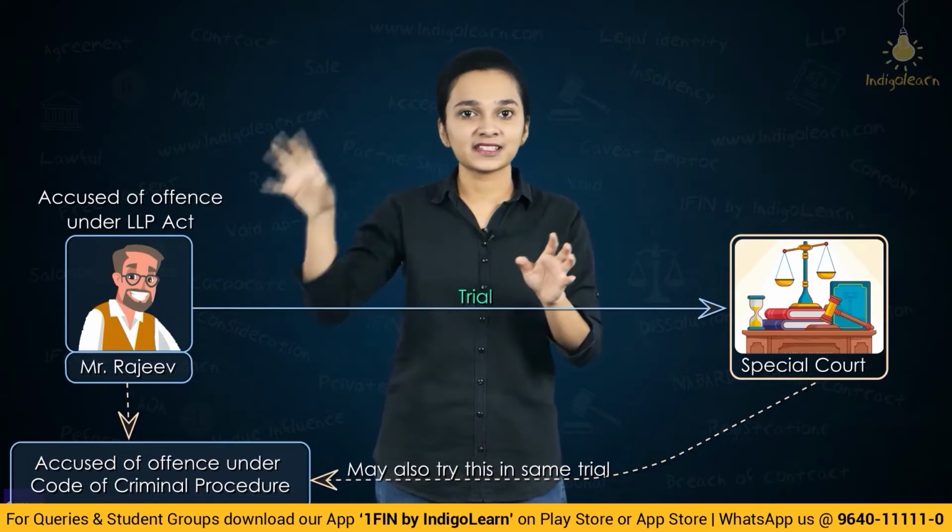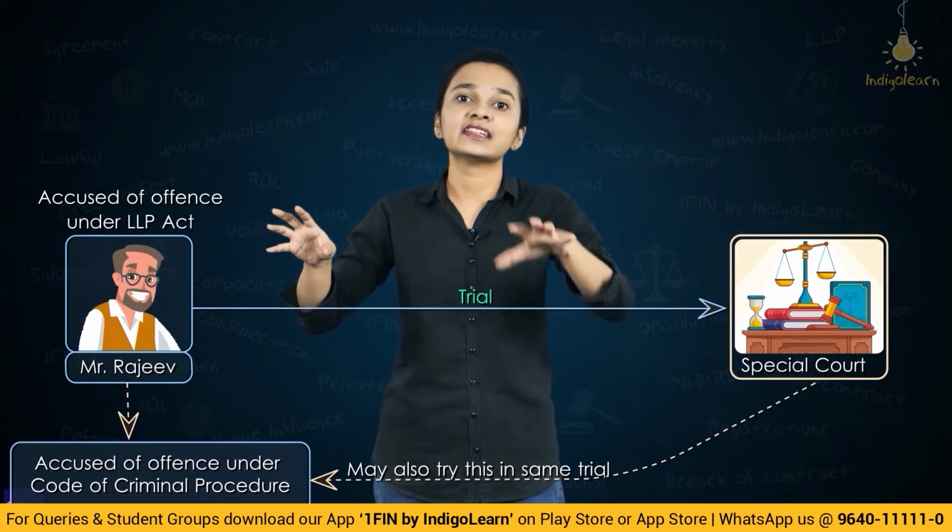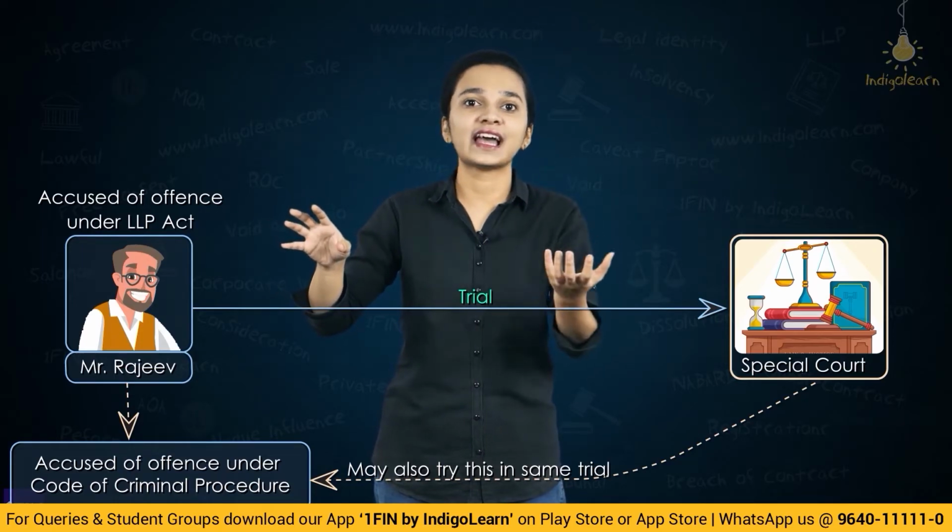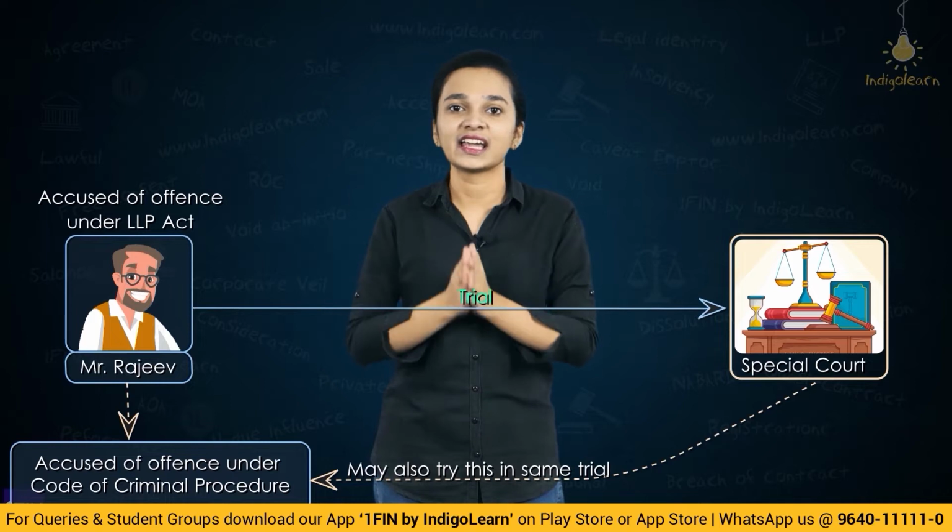So one is the offence under the LLP Act which he has committed, and the other is an offence other than what has been stated in the LLP Act. Let's now start with subsection 3. Now what does it say?